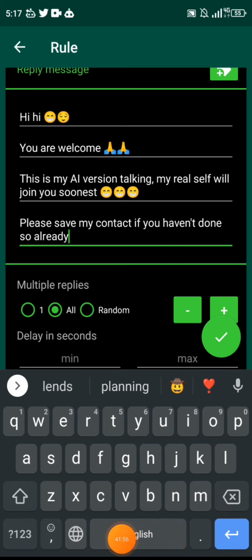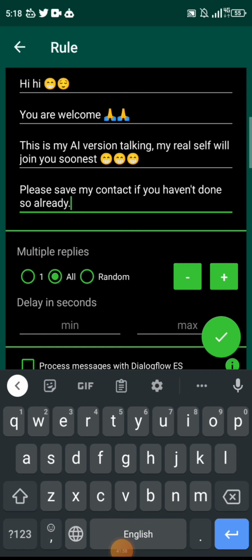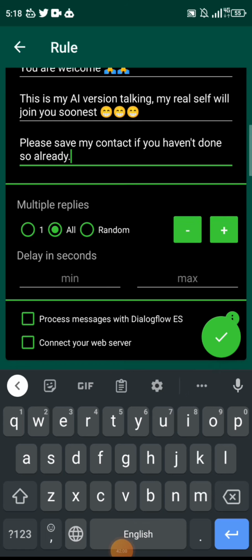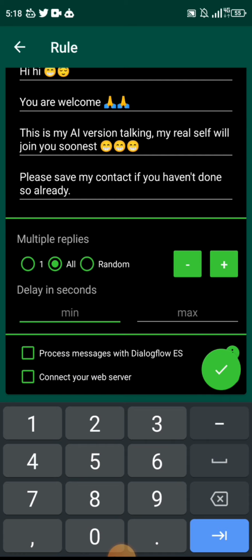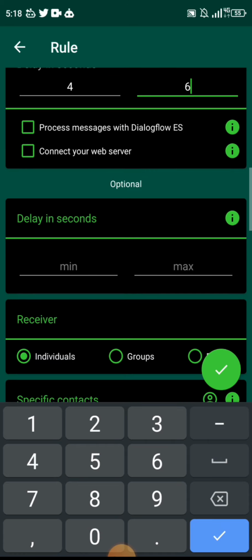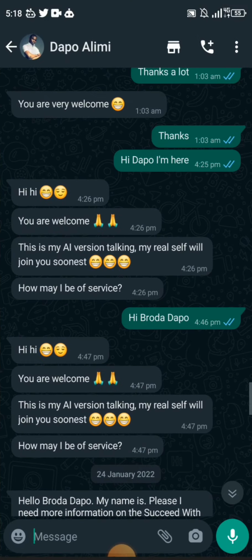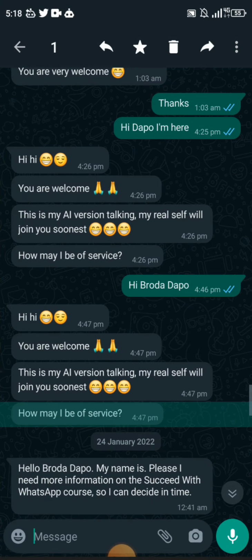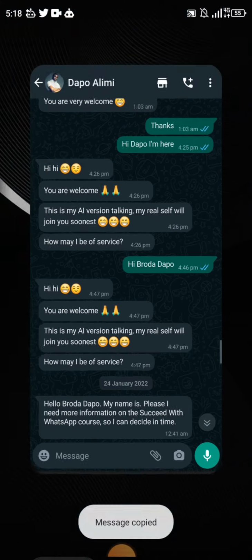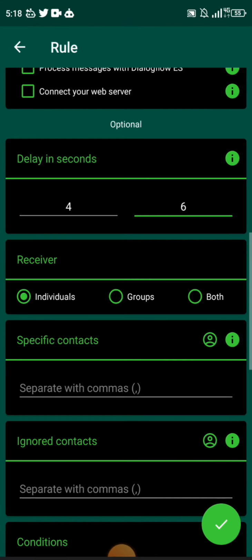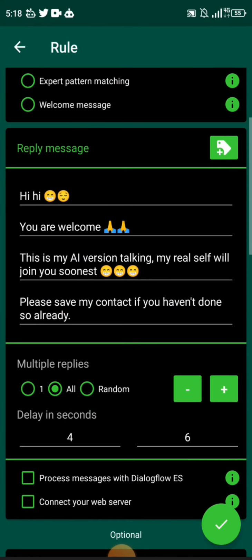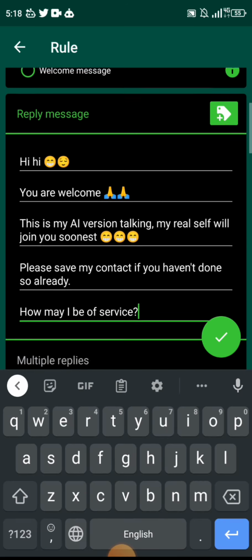Move this away from here. Already. So then I will now put my normal numbers, 4 to 6. All right. So how much time between when that drops and when this should respond? 4 to 4, 4 to 6, whichever way. I'm good. All right. Then I add this particular rule, copy, and then I come here and drop something like, okay, I add one more, and then I drop this. How may I be of service?